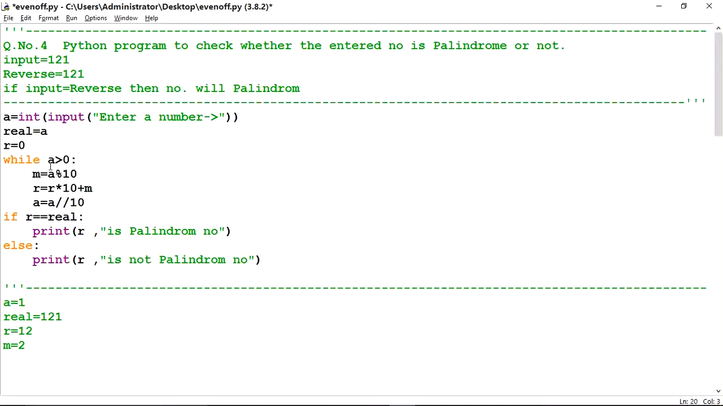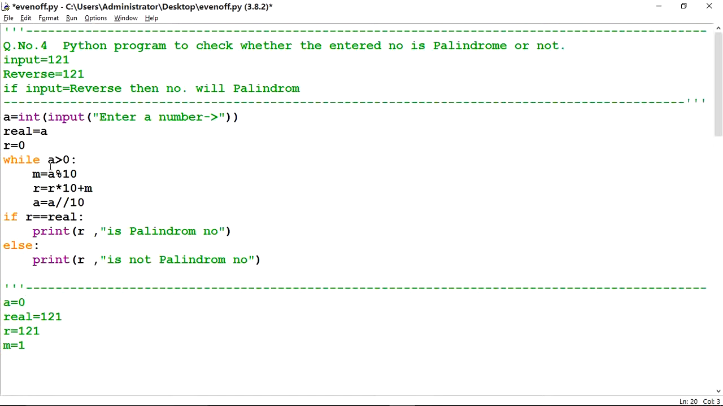Then again it will check this condition. Value of A is now 1. 1 is greater than 0. Yes, correct. M is equal to A mod 10. That is 1. 1 will store into M. Now R is equal to R into 10 plus M. Value of R is 12. 12 into 10, 120 plus 1, 121 will store into R. Now A is equal to A upon 10. Value of A is 1. 1 upon 10, that is 0.